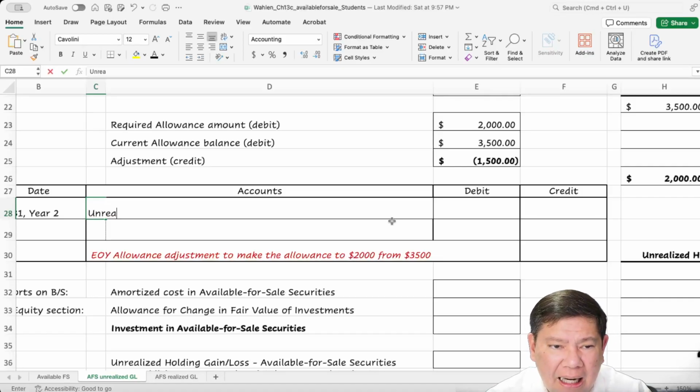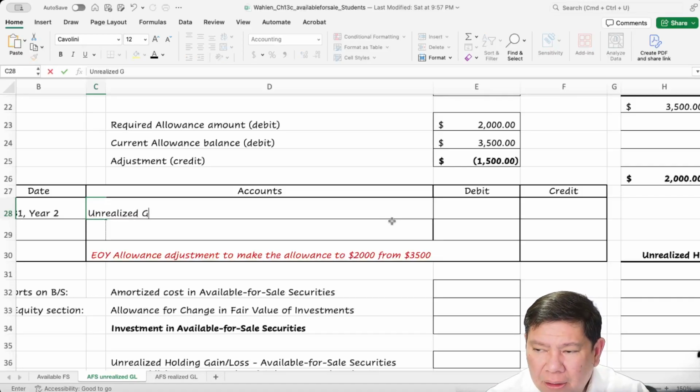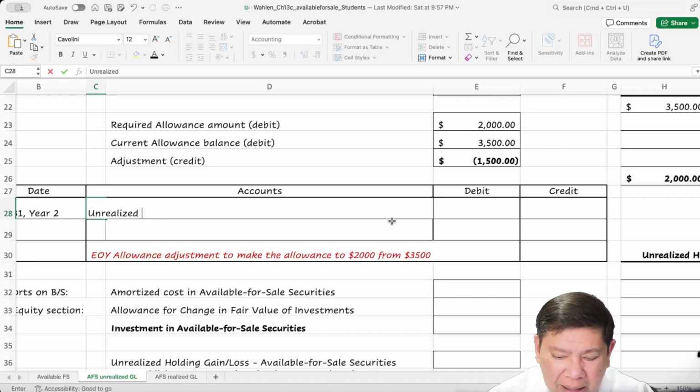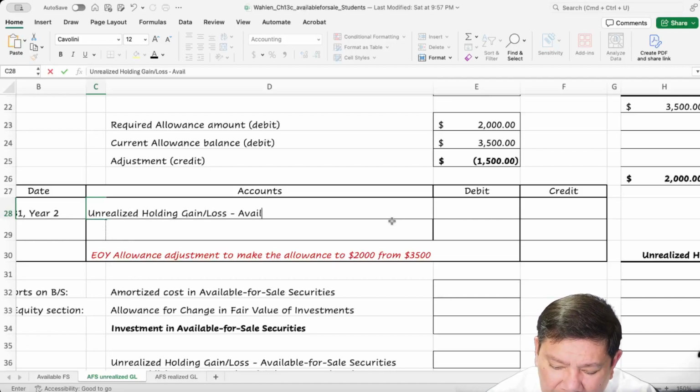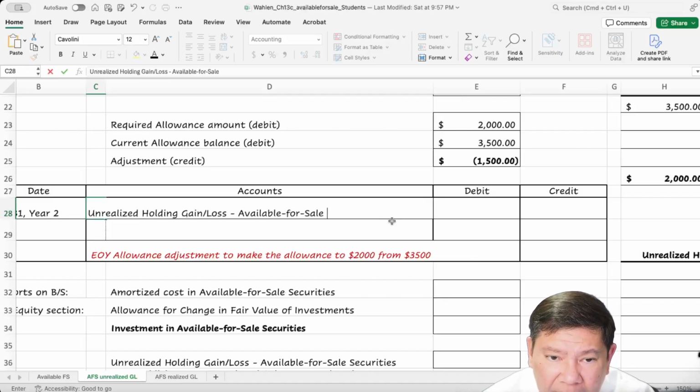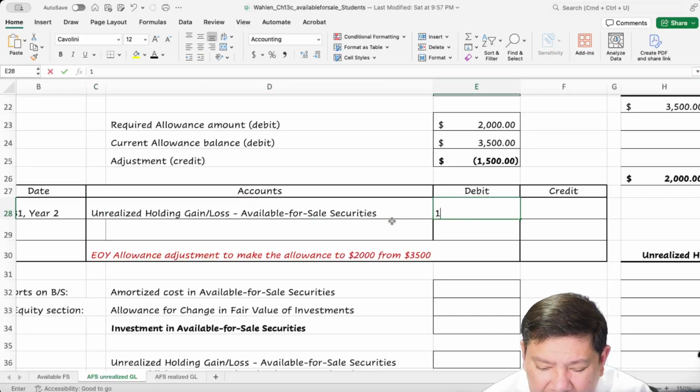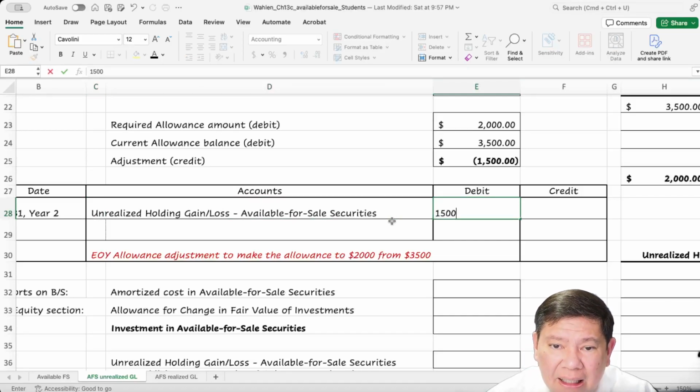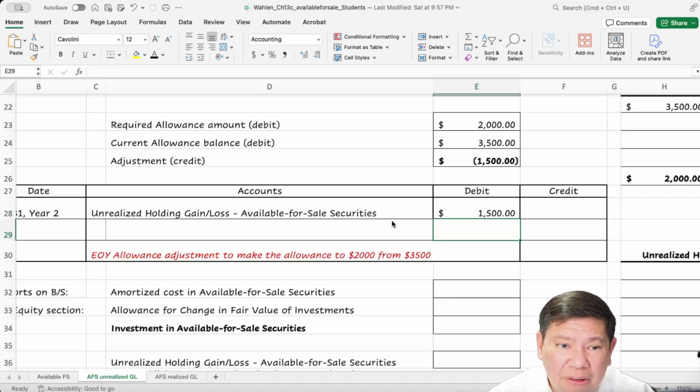So unrealized holding gain or loss from available for sale securities has to be reduced by $1,500. Now it goes down to 2,000.